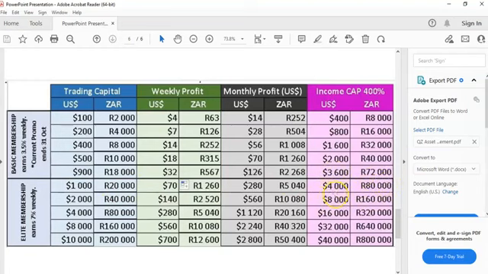So for how long do you get paid? If you take a look here, you will be paid until you receive the total of this money. For example, if you invested $1,000 and you are being paid $70 every week for 57 weeks, that will come up to around $4,000. So it will take you 57 weeks to make the $4,000.